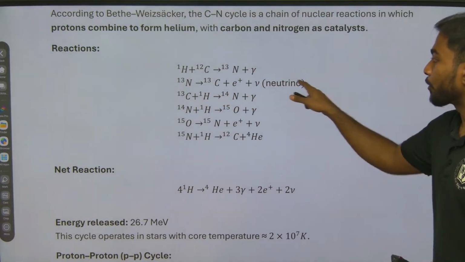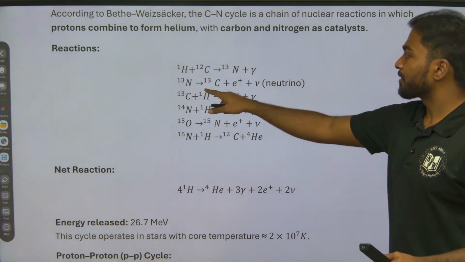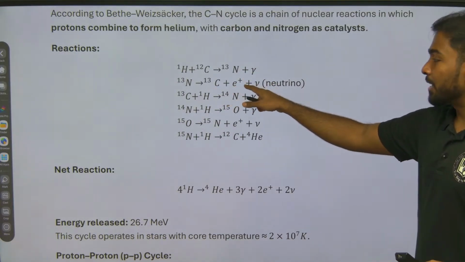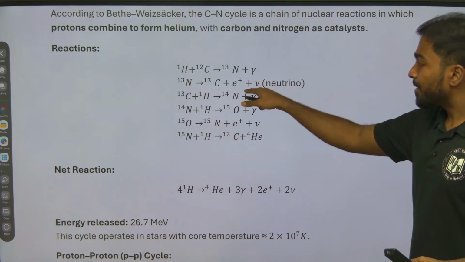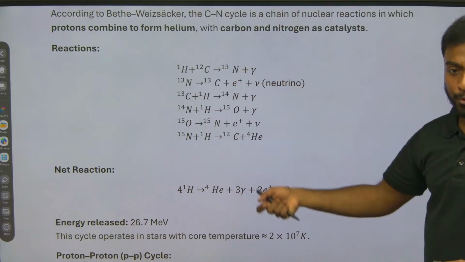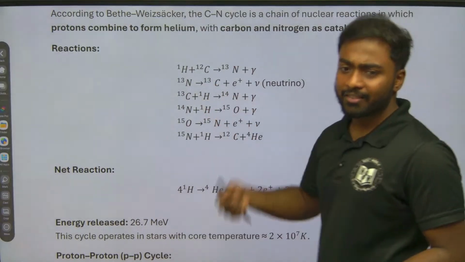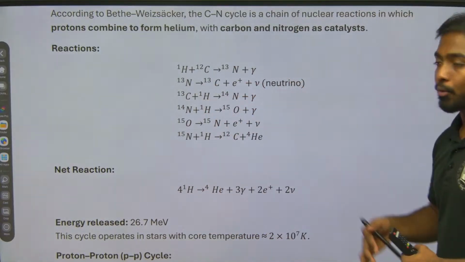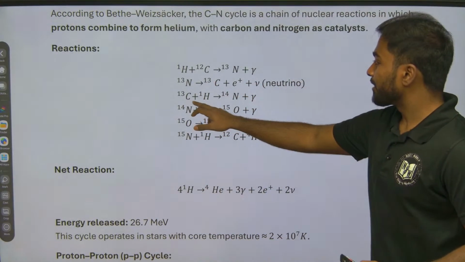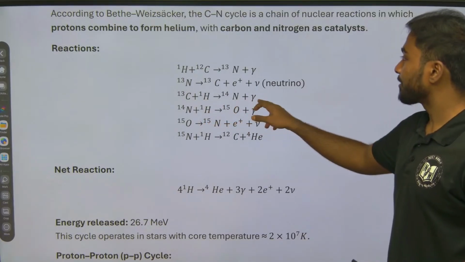This is neutrino. Okay, this N is given as C plus e plus. e plus in the sense electron or proton, it's a proton, right? No, e negative in the sense it's electron. So proton plus neutrino. So next one is C plus H gives N plus gamma.